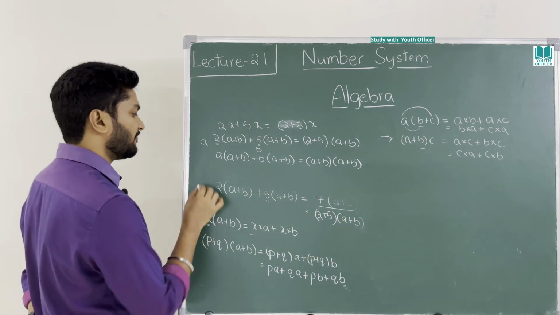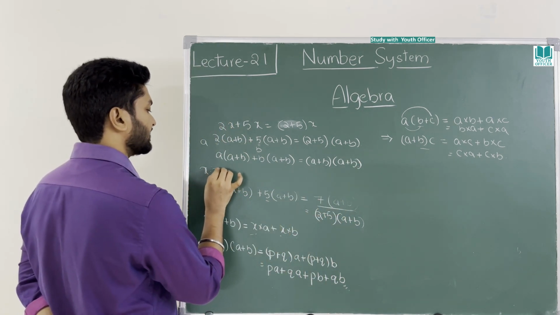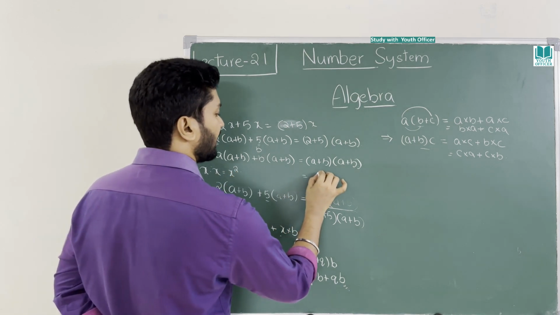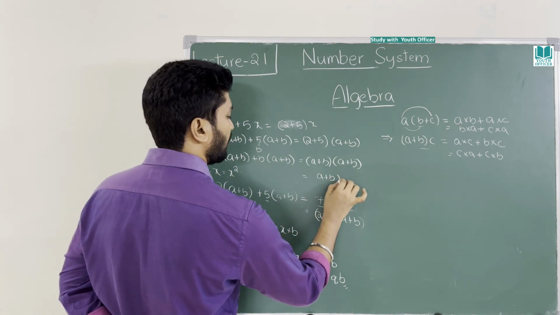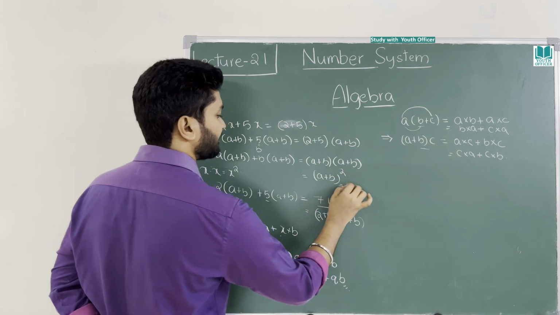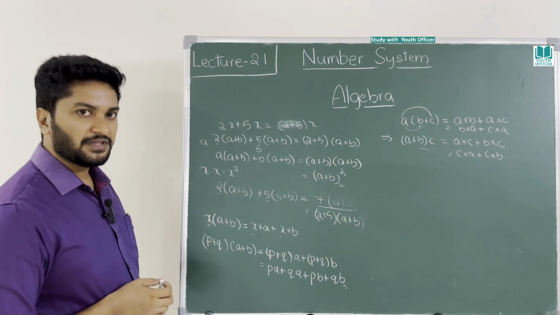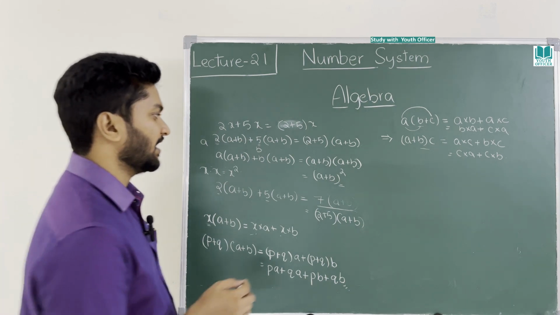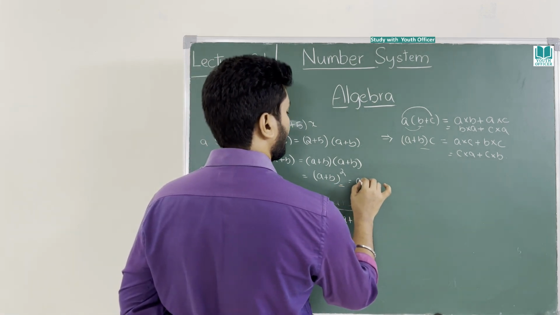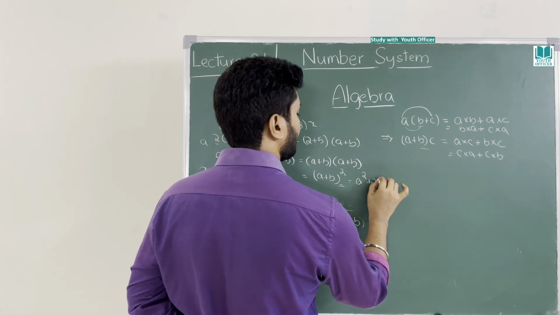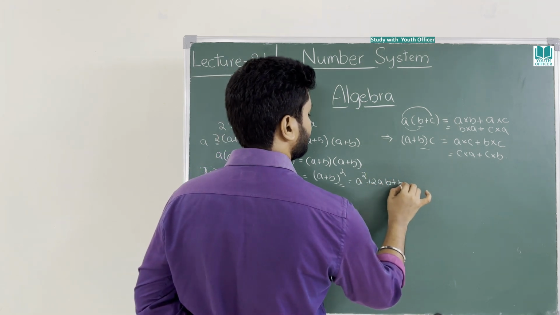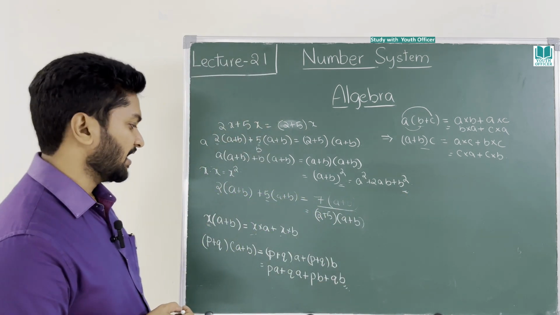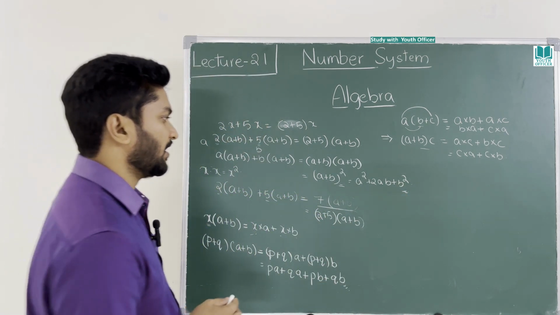Now this is in the form of x into x, that is equal to x square, that is equal to a plus b whole square. Do you remember the formula a plus b whole square? What is the formula? A square plus 2ab plus b square. How did this formula come? I will show you. Okay.